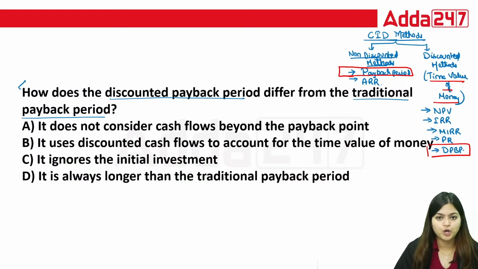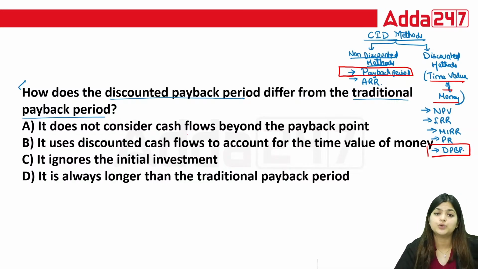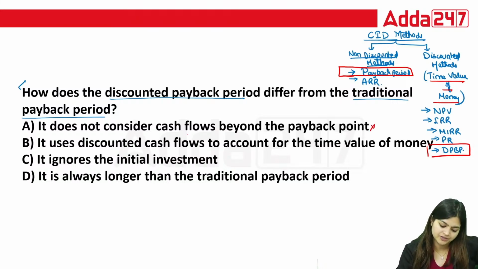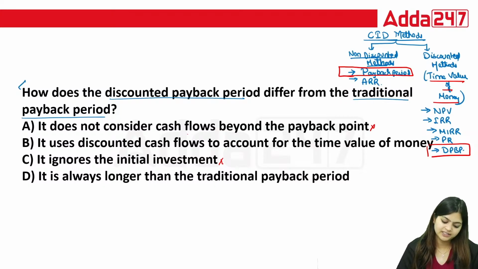Now let's read the four options. A, it does not consider cash flows beyond the payback point. In both the methods, you are going to stop as soon as you recover your invested amount. So this is not your answer. C, it ignores the initial investment. No. In both methods, you need to consider the initial investment. D, it is always longer than the traditional payback period. No.